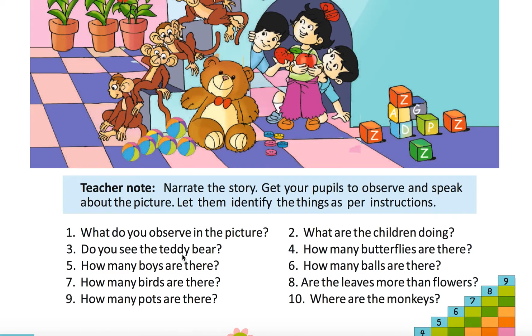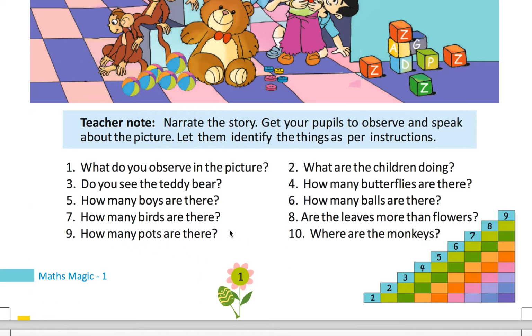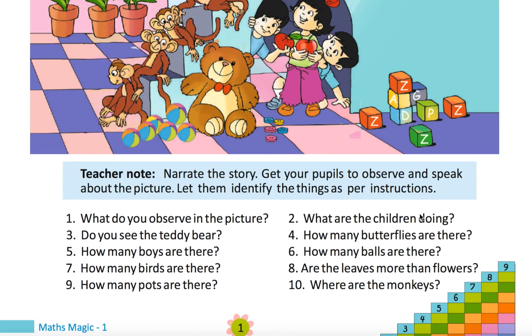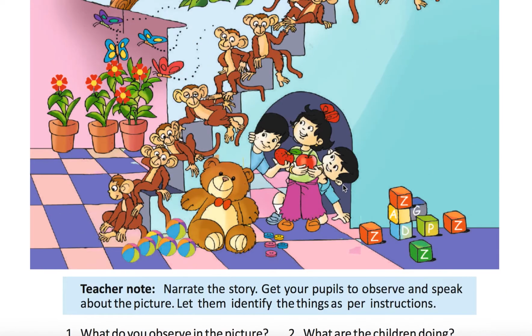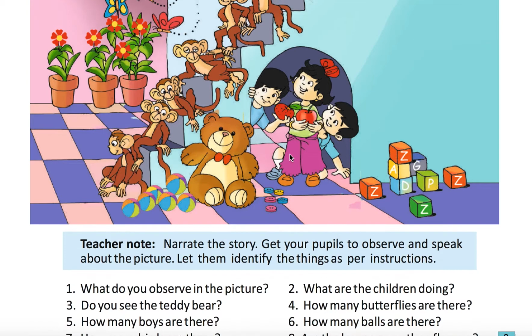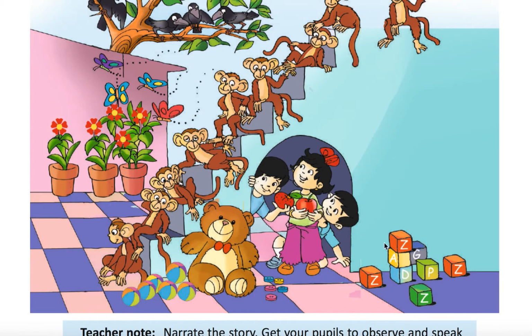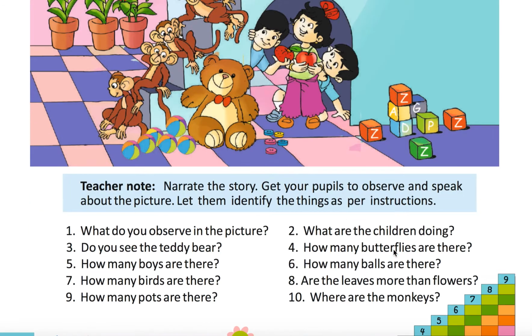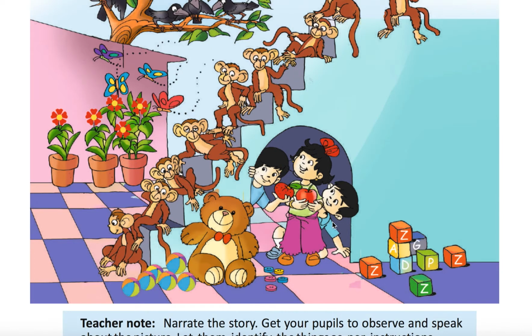Okay. Do you see the teddy bear? Yes, we saw the teddy bear. How many boys are there? 2 boys are there. How many birds are there? 7 birds are there. How many parts are there? 3 parts are there. What are children doing? They are playing. How many butterflies are there? 1 2 3 4. 4 butterflies are there. How many balls are there? 6 balls are there. Are the leaves more than flowers? Yes, leaves are more than flowers. Where are the monkeys? Monkeys are on the stairs.